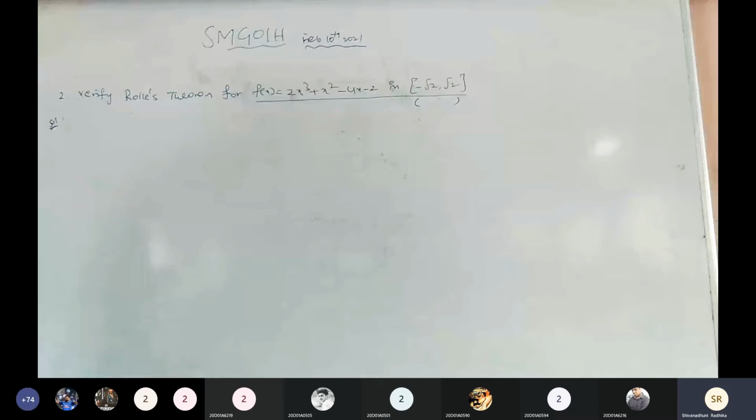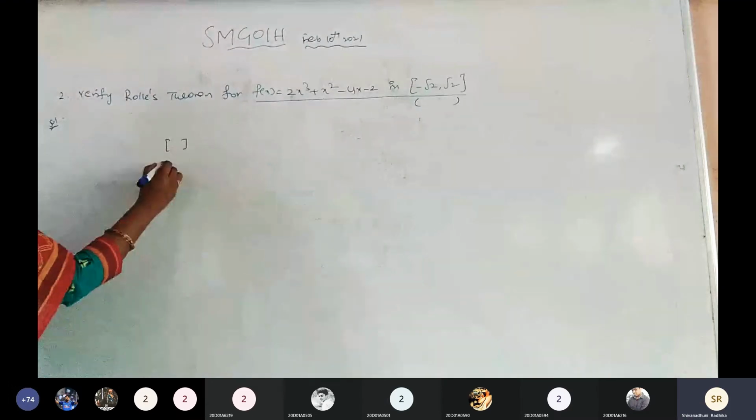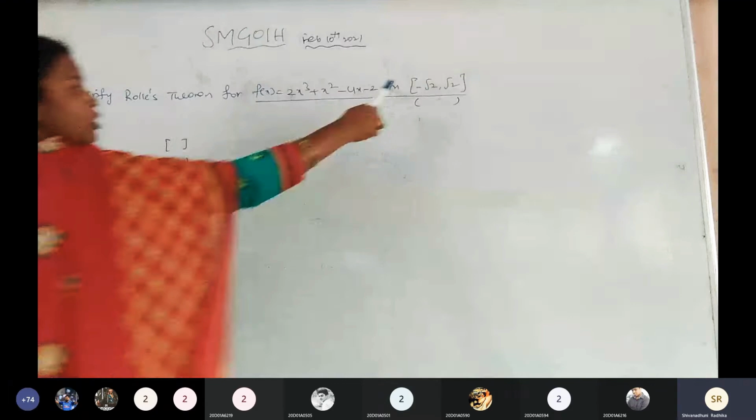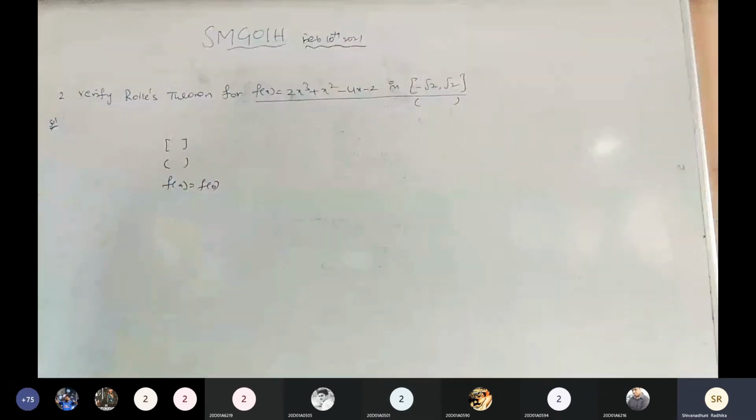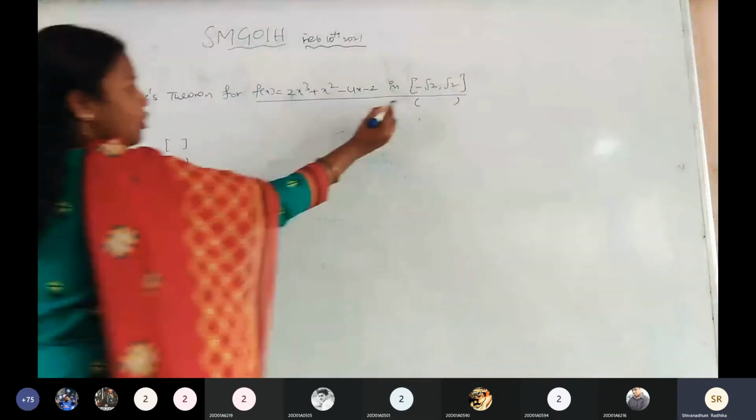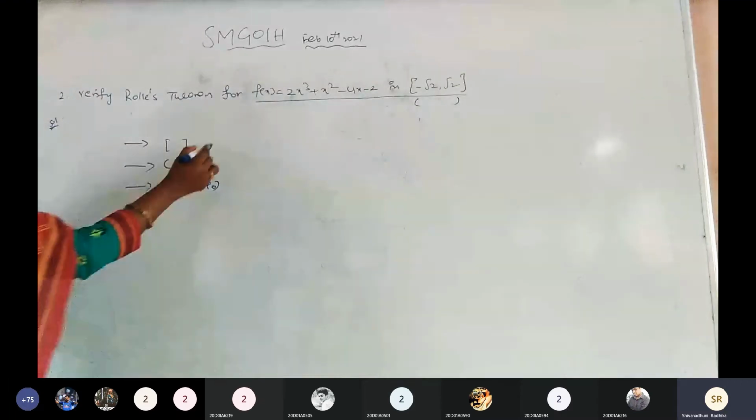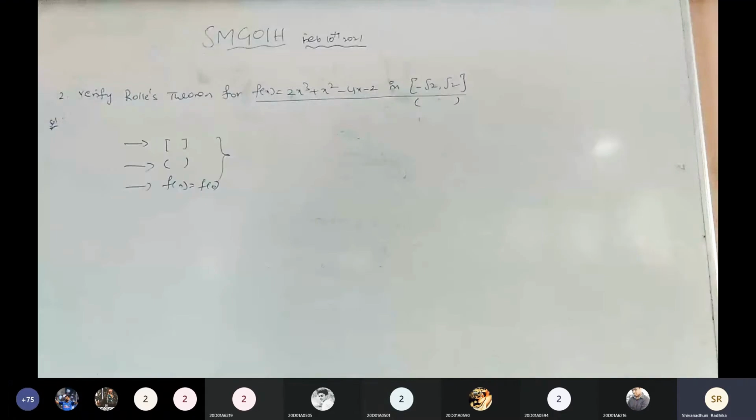Now we go for the theorem statements. The first condition is continuous in the closed interval. The second is derivable in the open interval. Again, we need to check f of a equals f of b. Ma'am, ఇందులో closed ఉంది కదా, second condition లో close తీసుకోవచ్చా అనే డౌట్ వస్తుంది. అది ఏం లేదు నాన్న, whatever the given closed or open interval, the first condition is the closed, the second condition is the open, and the third condition is we need to check f of a equals f of b. If all three conditions are verified, then we find the c value, and c must belong to the given open interval.